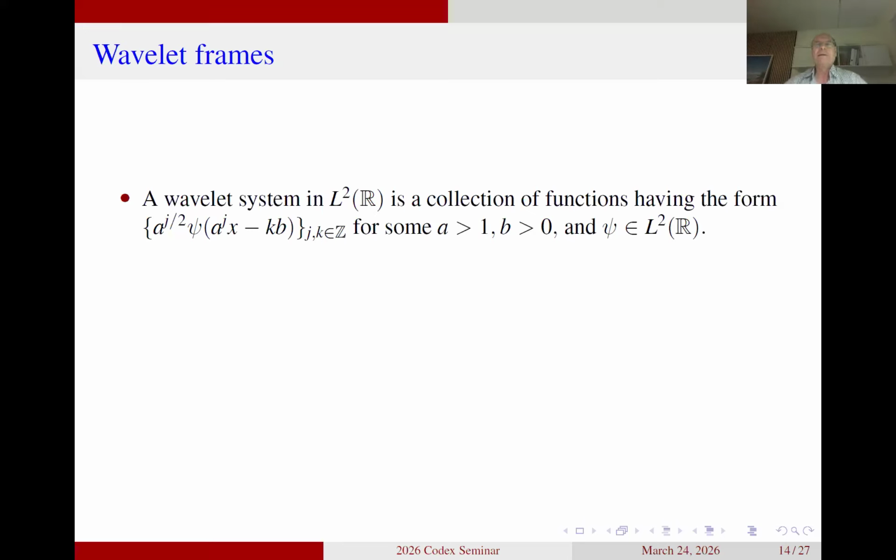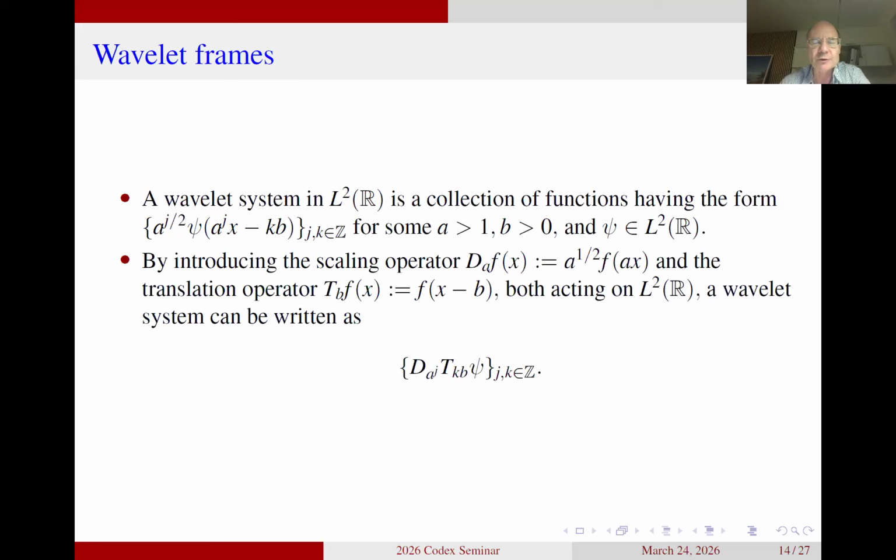So what is the wavelet system? It's a collection of functions we obtain by, again, shifting a single function psi, but then we are acting on it also with scaling operators. That is what you see here. The system has the form a^(j/2) psi(a^j x − kb). So it's clearly a composition of scaling operators and translation operators. And if you write that down in standard notation, like the one Daubechies was using, for example, then you get the system you see displayed here on the final line, D with index a^j, and then the translation operator with index kb, all of it acting on the function psi.